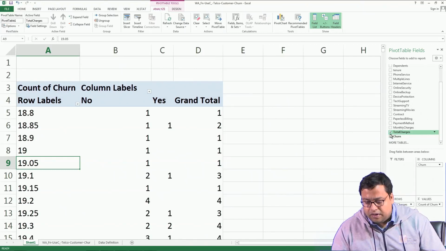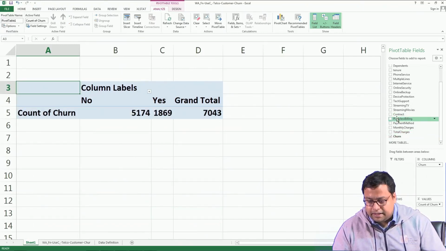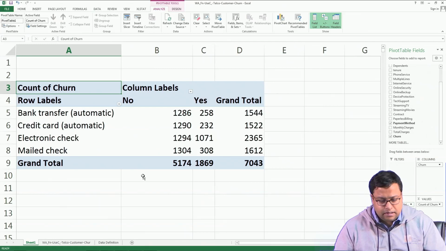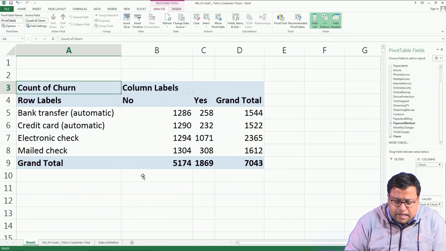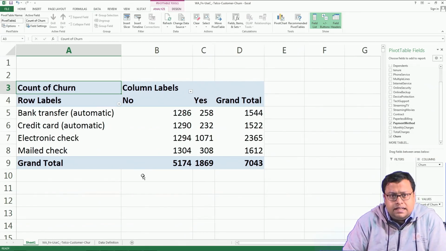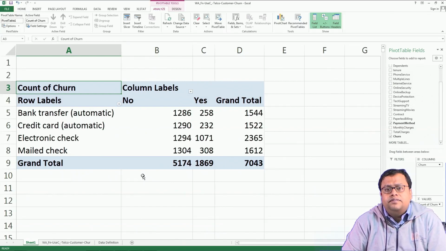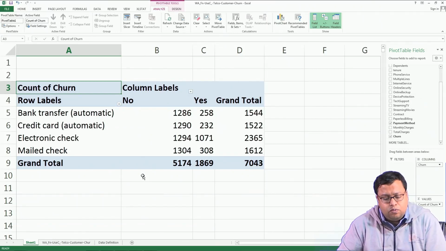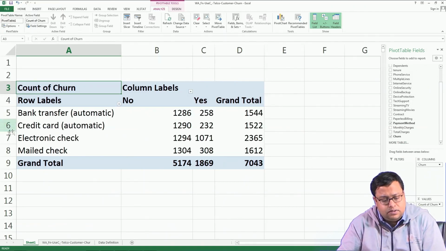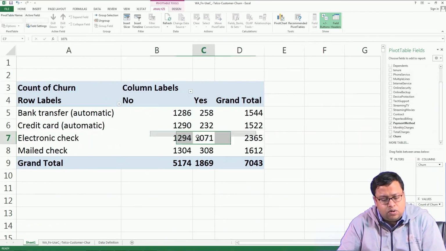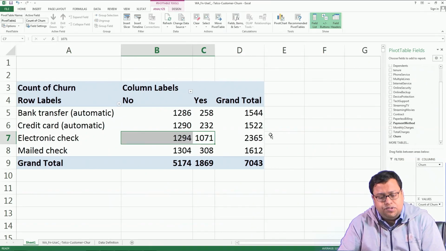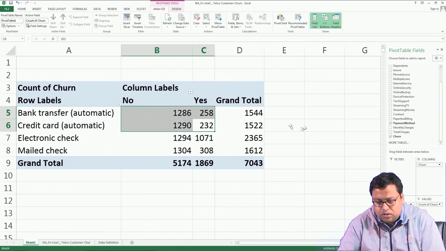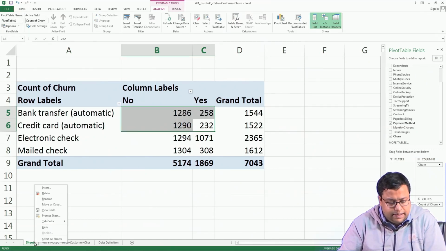So, this will not work, but let us say paperless billing or payment method. In payment method, I can say that electronic check guys, those who are paying by electronic check, that means they are more, I would say, tech savvy than those who mail a check or who are doing bank transfer or credit card. So, these guys are more switch prone and these guys are less switch prone. This kind of data we are getting here.